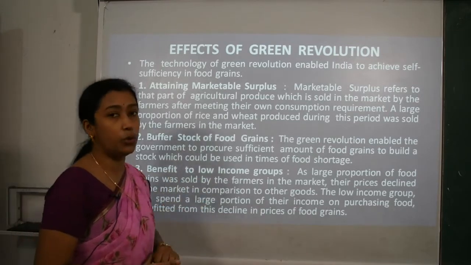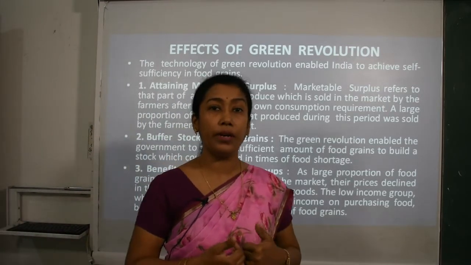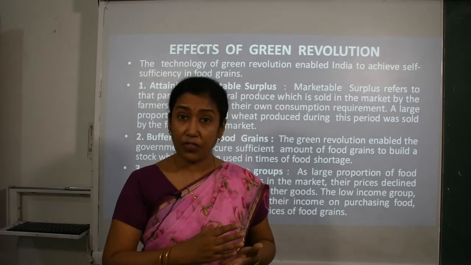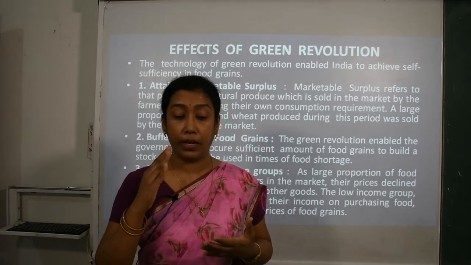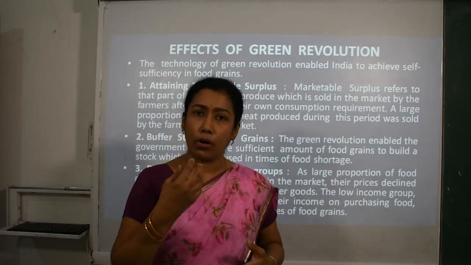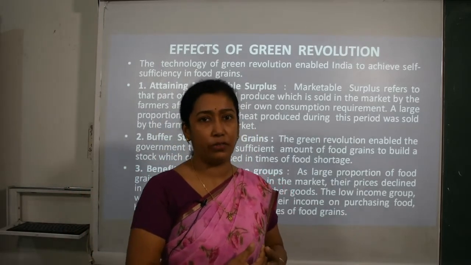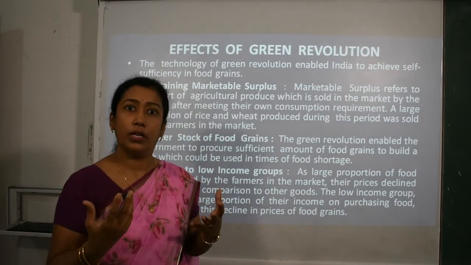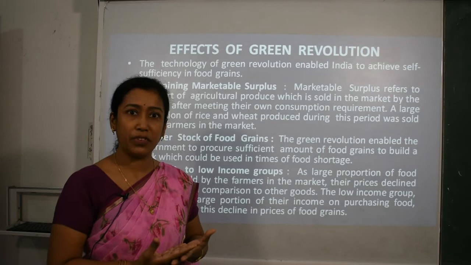Third was benefit to low income group. Here low income group means all those people who consist of a small income group or lower income group, the poor section or weaker section of the society. They could enjoy good purchasing facilities. Why?